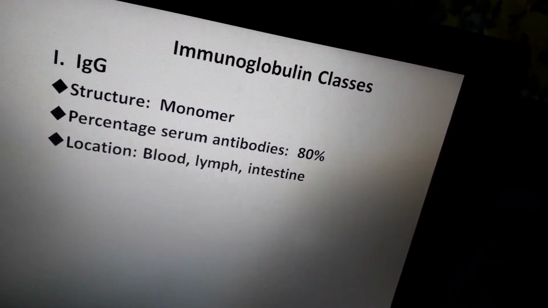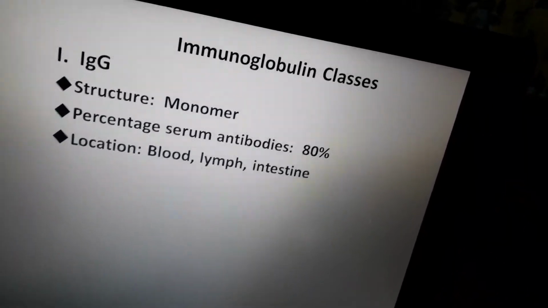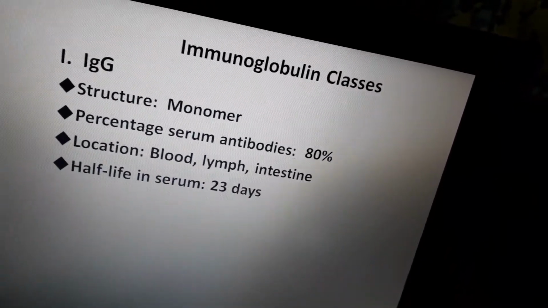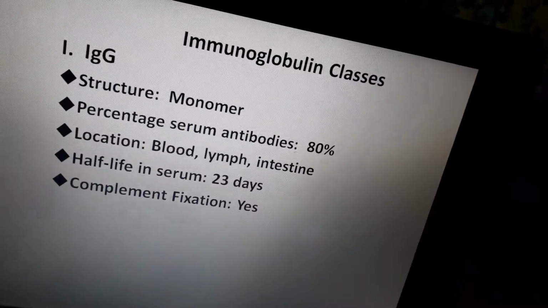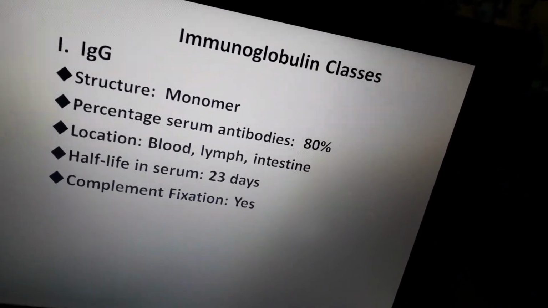As for its location, we can find this antibody in blood, lymph and intestine. Its half-life in the serum is 23 days, and the most important thing is that it can fix the complement.